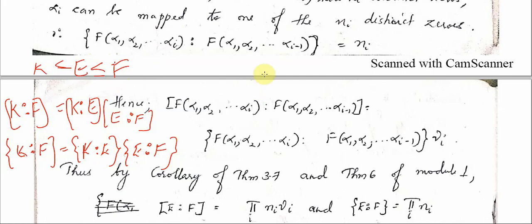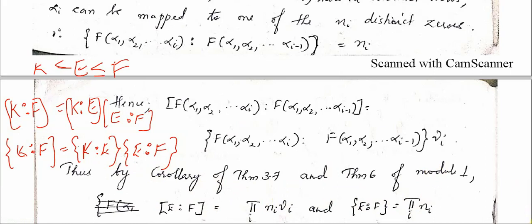Alright, so using that theorem I can prove that, if this is true for any i, the degree of F(alpha 1, alpha 2, etc. alpha i) over F(alpha 1, alpha 2, etc. alpha i minus 1) is, let's say, n_i mu_i, then the degree of E over F is going to be the product over all n_i mu_i, and the index of E over F is going to be the product over n_i.